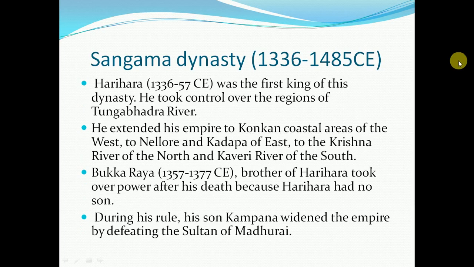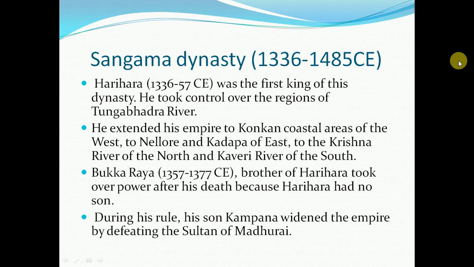Sangama dynasty, 1336 to 1485 CE. Harihara, who ruled from 1336 CE to 1357 CE, was the first king of this dynasty. He took control over the regions of the Tungabhadra river. He extended his empire to the Konkan coastal areas of the west, to Nellore and Kadapa of the east, to the Krishna river of the north and the Kaveri river of the south.